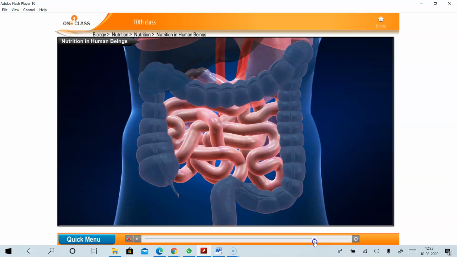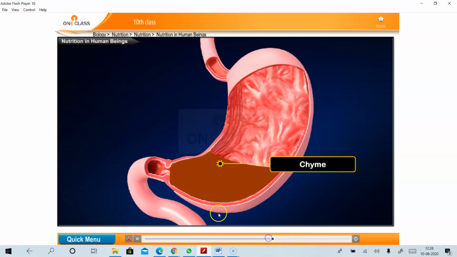Carbohydrates and fats are completely digested there. Only a partial amount of food is digested elsewhere: about 30% of food is digested in the mouth, the remaining fats and proteins are digested with the help of the liver and pancreas, and the complete food, like carbohydrates and fats, is digested in the small intestine.